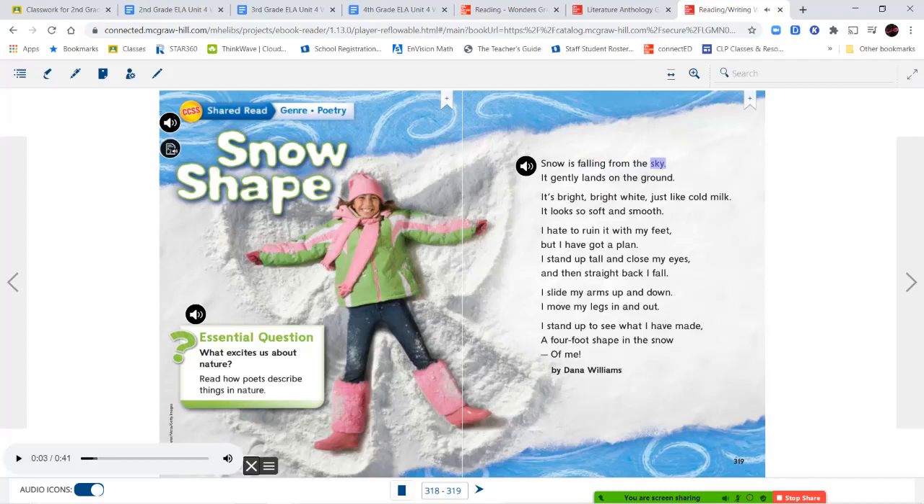Snow is falling from the sky. It gently lands on the ground. It's bright, bright white, just like cold milk. It looks so soft and smooth. I hate to ruin it with my feet, but I have got a plan. I stand up tall and close my eyes, and then straight back I fall. I slide my arms up and down. I move my legs in and out. I stand up to see what I have made, a 4-foot shape in the snow of me. By Dana Williams.